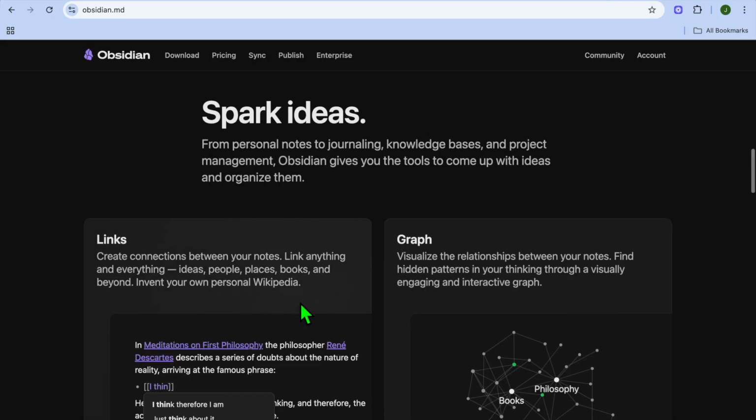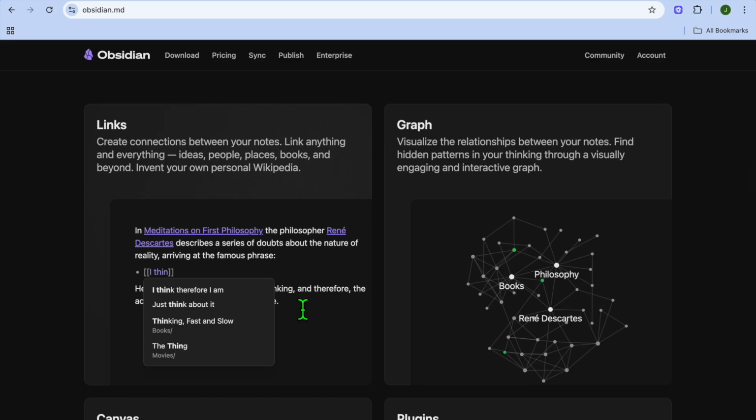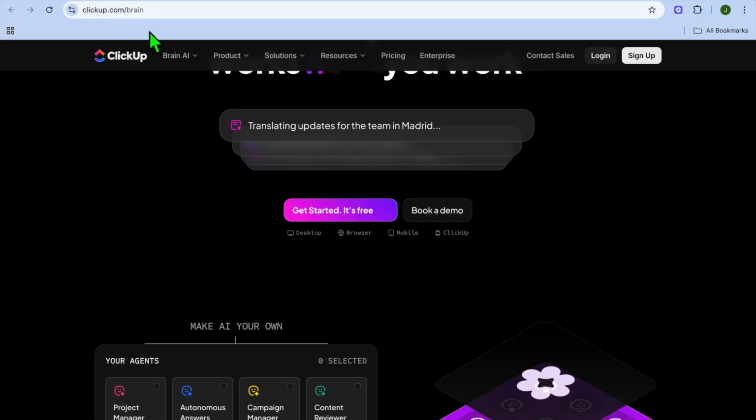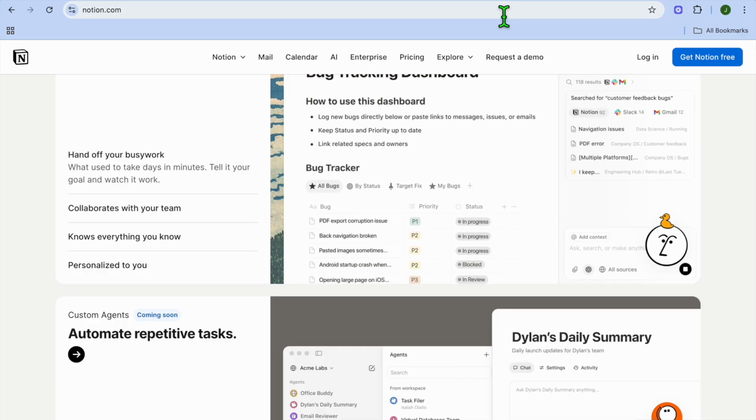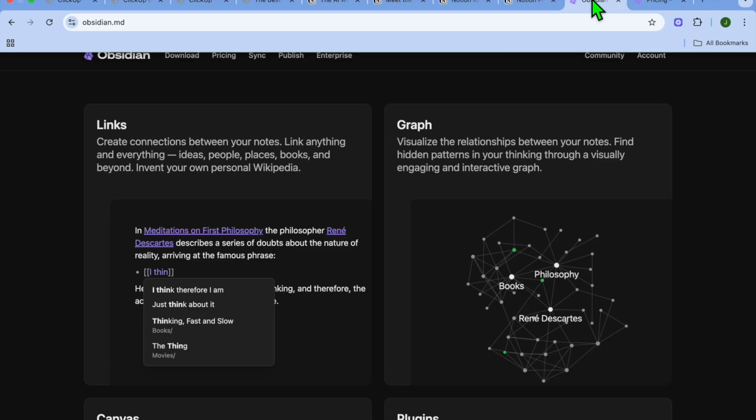And Obsidian is best for personal reflection, research, and content creation where you connect ideas over time. So if you're managing a company or team, this is where I would say go with ClickUp. If you're managing knowledge or creative projects, I would say go with Notion. And if you're building a personal knowledge vault, Obsidian is best.